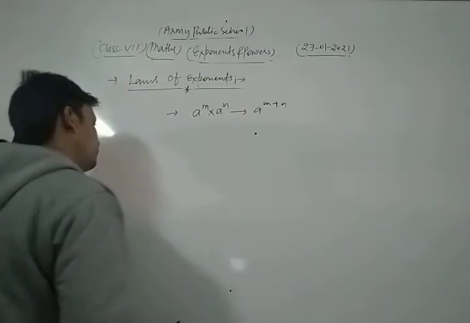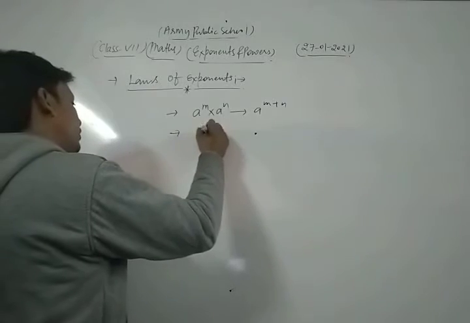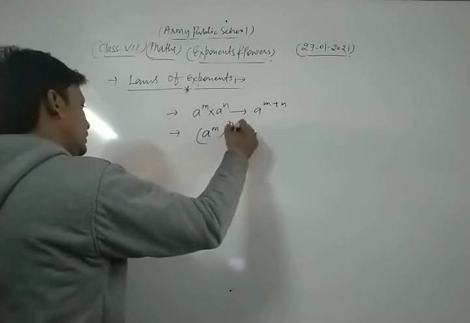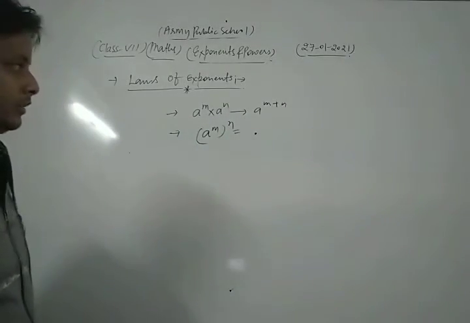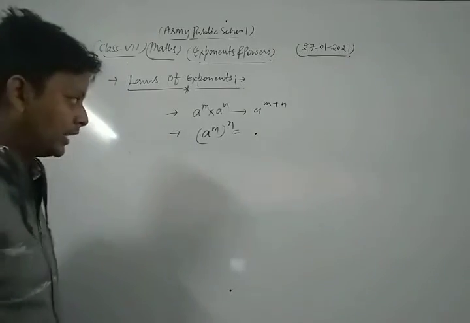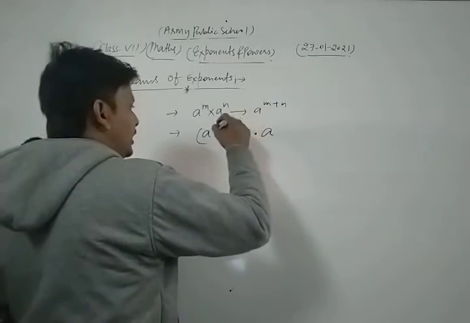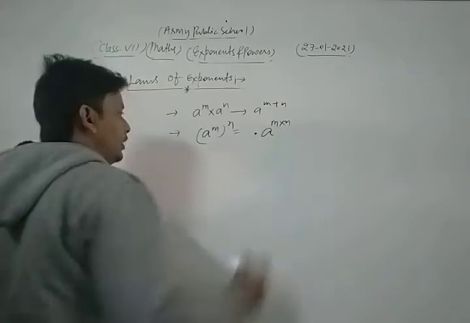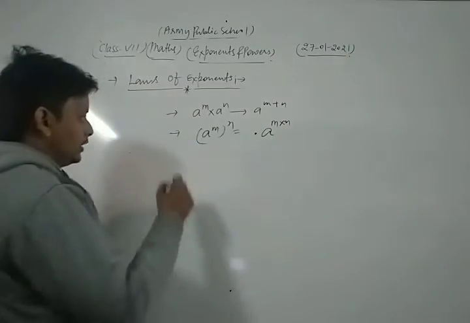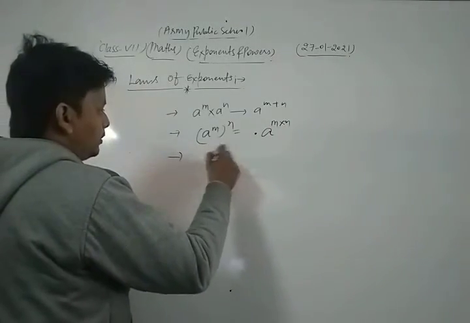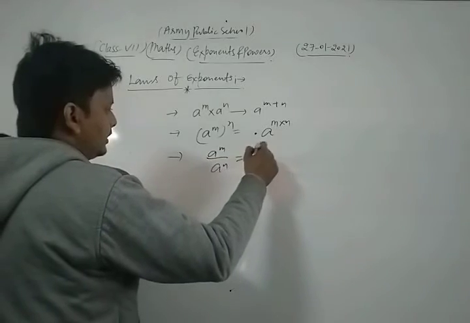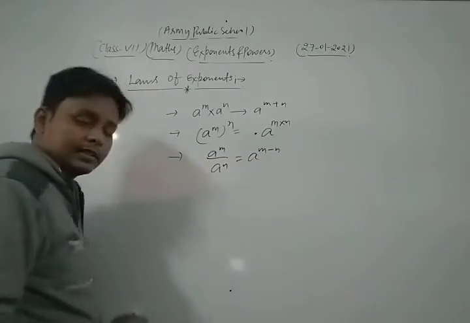Similarly, if we have 8 to the power m to whole power n, then we write it as 8 to the power m into n. If we write 8 to the power m upon 8 to the power n, then we write it as 8 to the power m minus n.